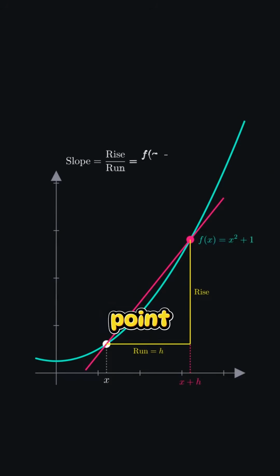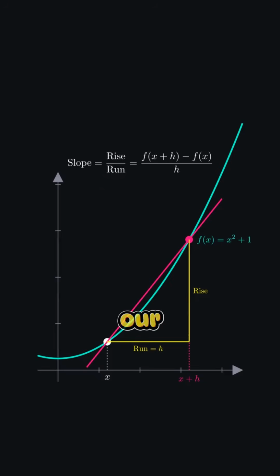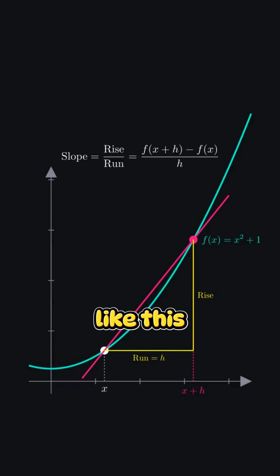The height of our first point is f(x). The height of the second is f(x+h). So the rise, the change in height, is f(x+h) minus f(x). And the run, the change in width, is just the gap itself, which is h. So our slope formula looks like this.